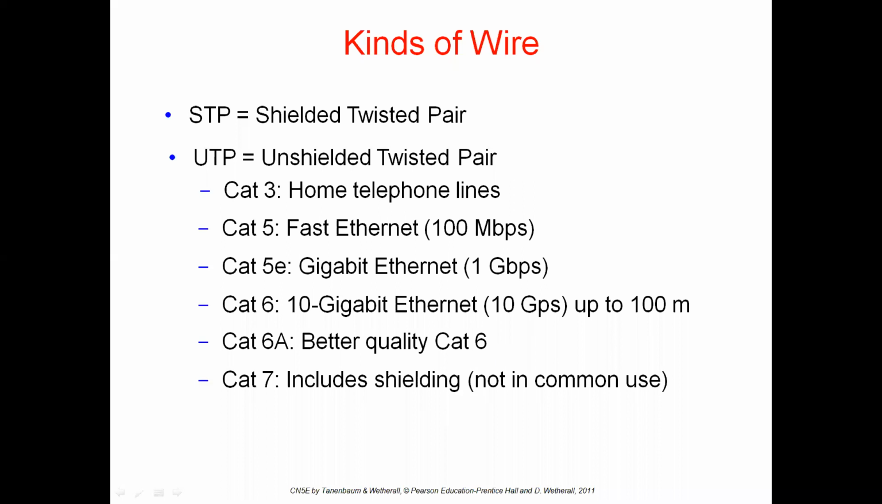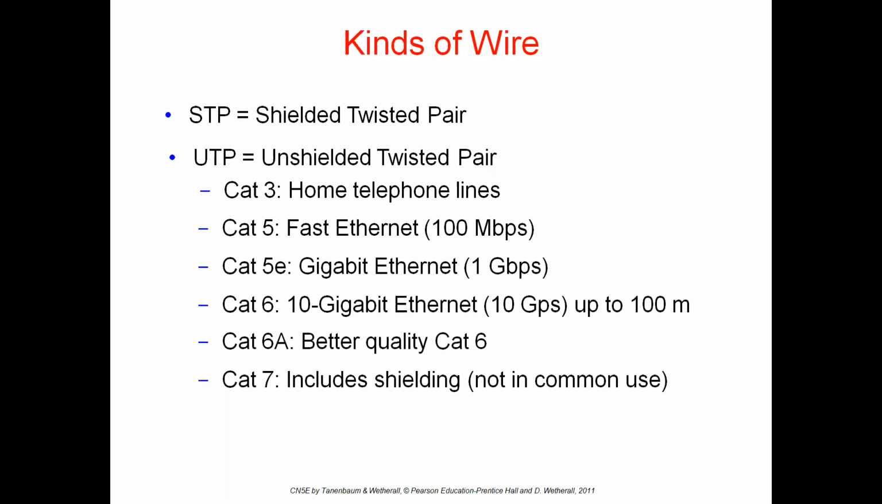Next, the kinds of wires. We have two types: one is STP and the second is UTP. STP means shielded twisted pair, and UTP means unshielded twisted pair. In unshielded twisted pair, we have different categories of cables, most of which we might be aware of.